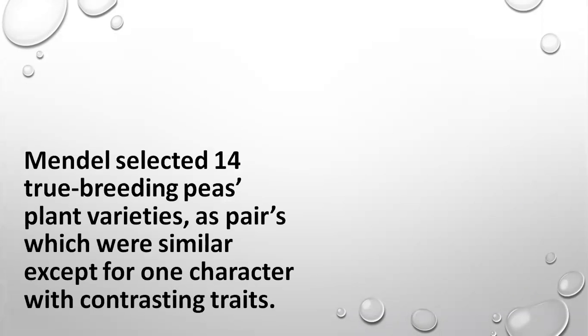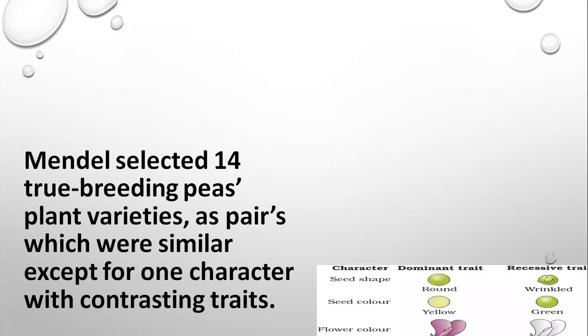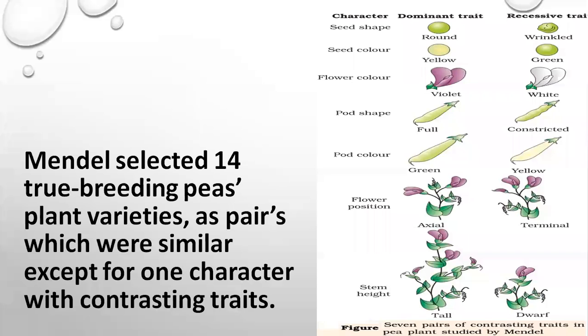Mendel selected 14 true breeding pea plant varieties as pairs which were similar except for one character with contrasting traits. These are the characters: seed shape round, wrinkled; seed color yellow, green; flower color violet, white; pod shape full, constricted; pod color green, yellow; flower position axial, terminal; stem height tall and dwarf. One is a dominant and another one a recessive trait.